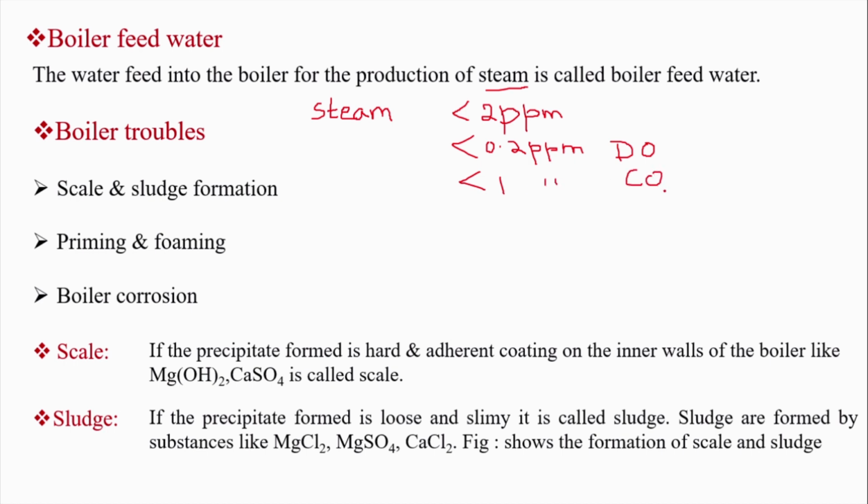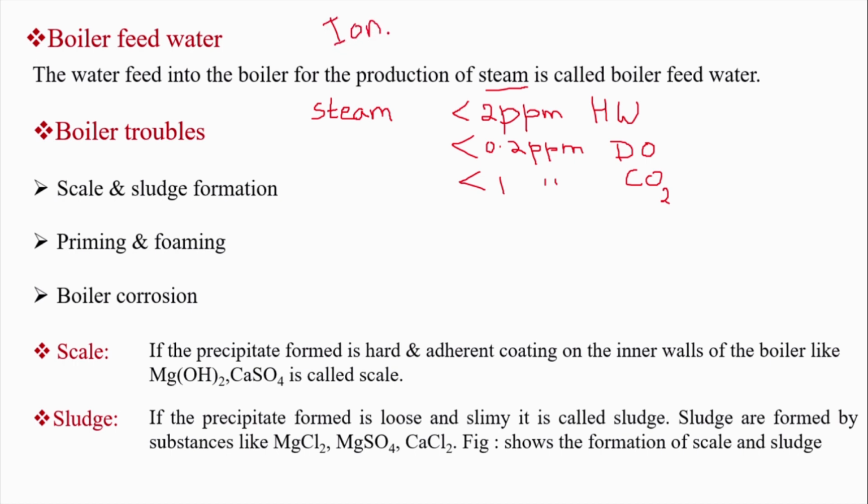The first one is hardness. Hard water, or hardness, should be less than 2 ppm. So if it is not meeting these parameters, such water cannot be fed into the boiler. If we do so, it leads to several problems. That is the reason all the boilers are equipped with another instrument called an ion exchanger.